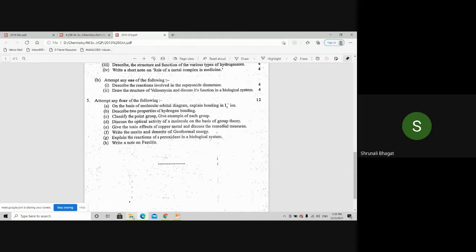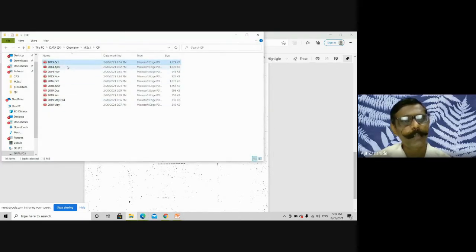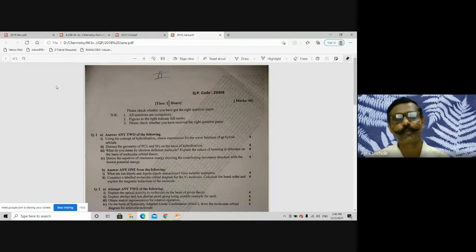Okay. Now, see, the old papers are there. I do not go through all those papers. If you want, I can paste them in the Google Classroom, or you can visit the Dapoli College website. There you will get not only inorganic chemistry but other subjects also, which will help you. All kinds of question papers are there, the university question papers. Why am I going through question papers? So that you come to know whether whatever I taught you and whatever we have studied is applicable or not, whether you can answer the questions or not. So 2018, this question paper I discussed.